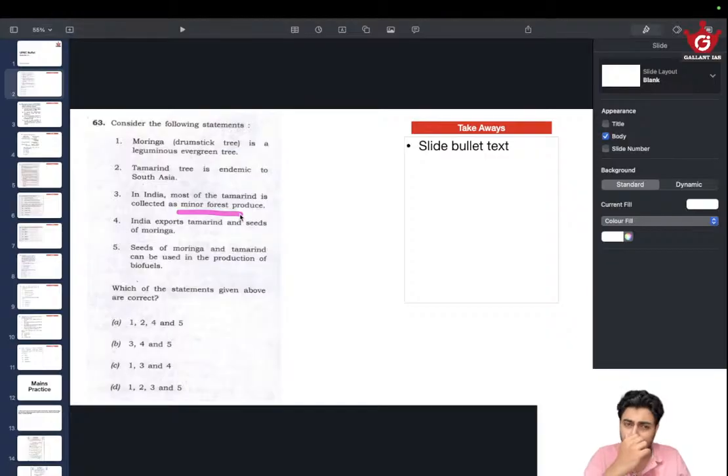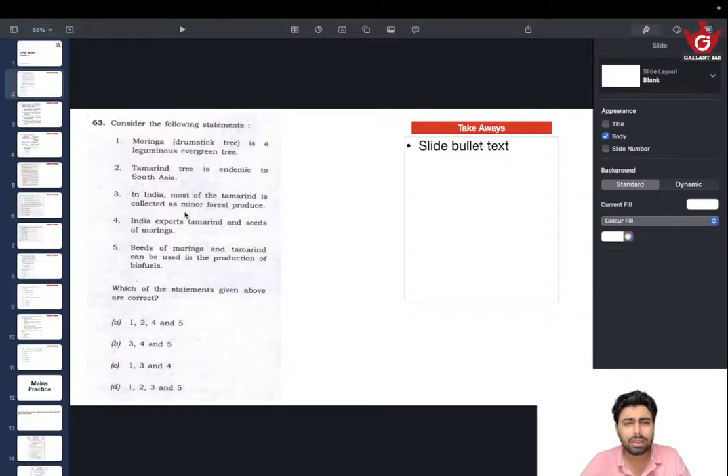Makes sense, because there is no MSP system for tamarind in place, and tamarind grows as a tree, and people tend to collect it as the pods fall down. Of course, there will be plantations, but by the nature of tamarind, it's a big tree, so people usually collect it, and we don't usually grow tamarind.